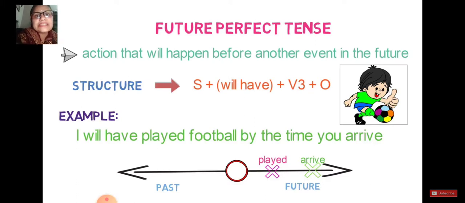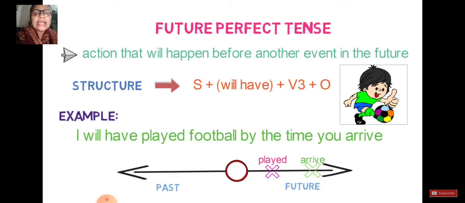Future perfect tense is basically an action that will happen before another event in the future. In the past, what happened was before another past verb. But in future perfect tense, the action will happen before another event in the future. It means there are two events in the future, and one will already have happened before the other. The structure you will use is subject plus will have plus V3 plus object. Let's see an example: I will have played football by the time you arrive.